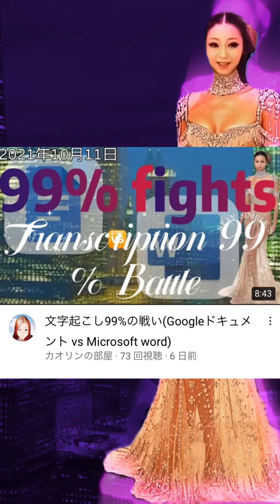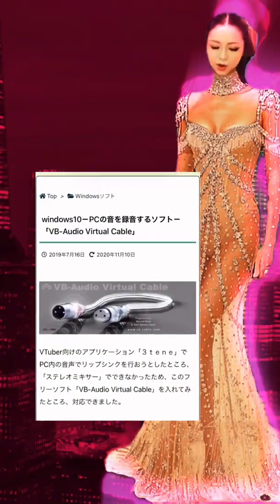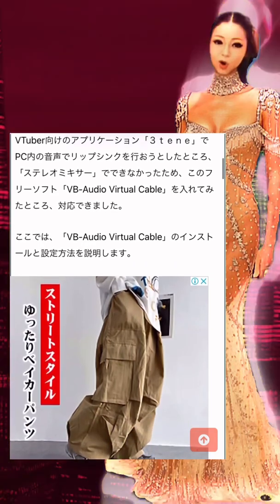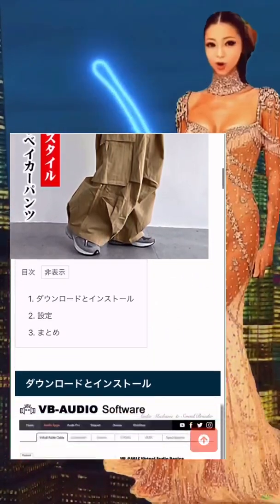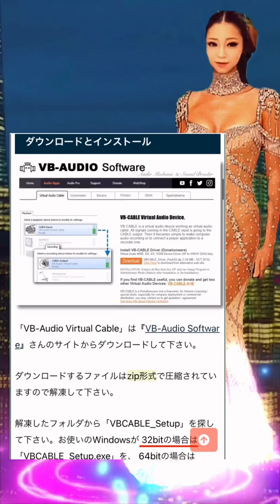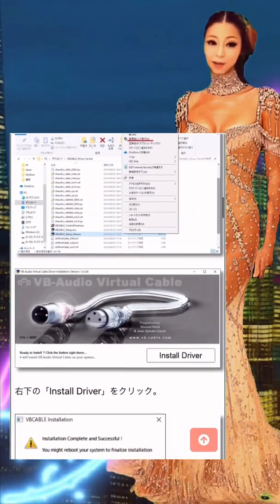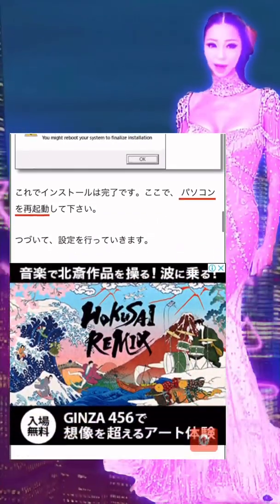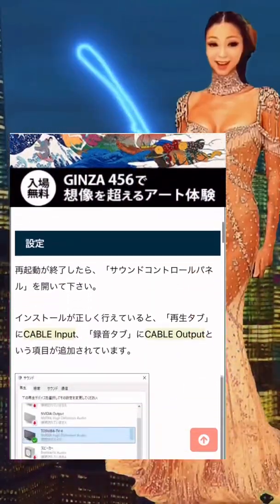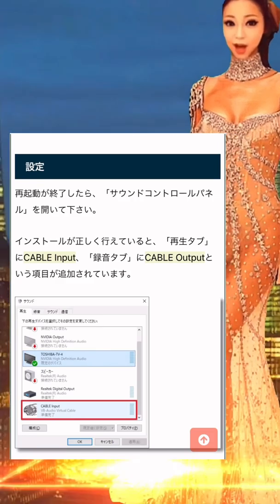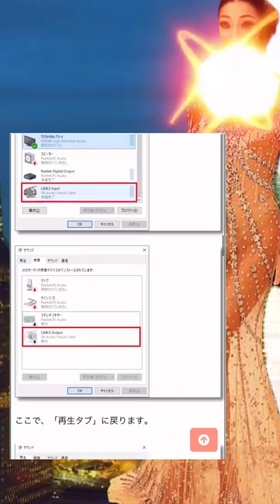How to do it? It is to install a software device called VB Audio Virtual Cable. Please download it from the site called VB Audio Software. For details, enter the URL in the explanation column. As a caveat for 64-bit users, install a file called VB Cable Setup x64. Right-click and select Run as Administrator to install.